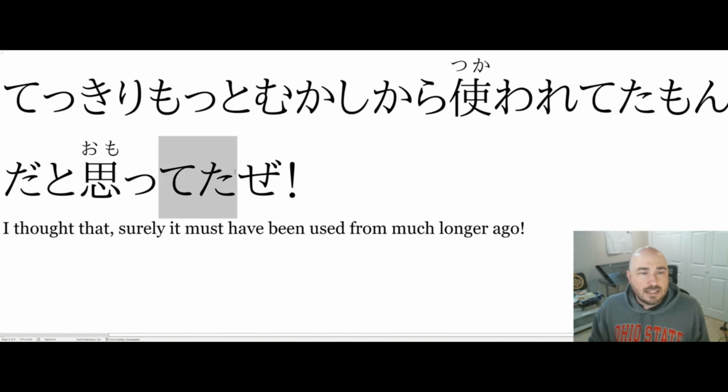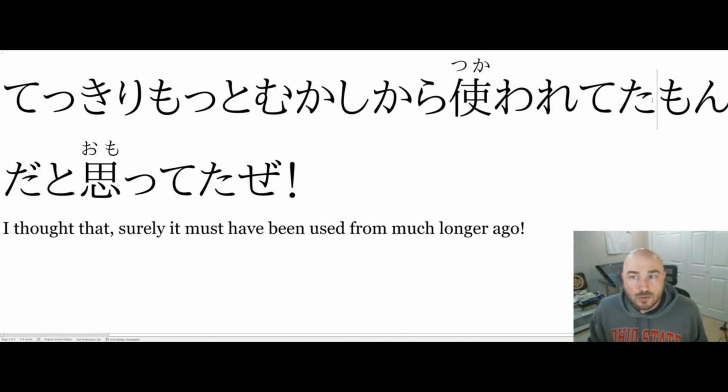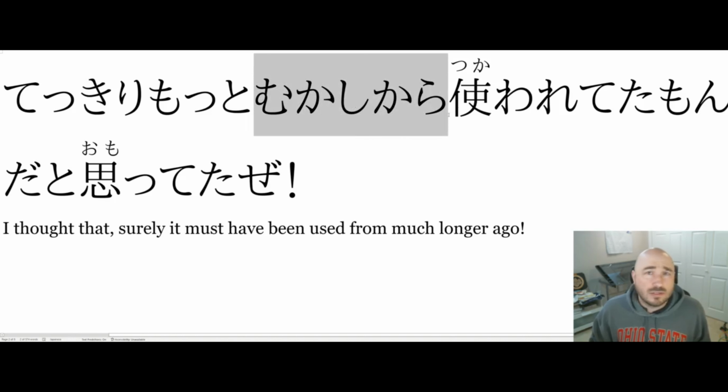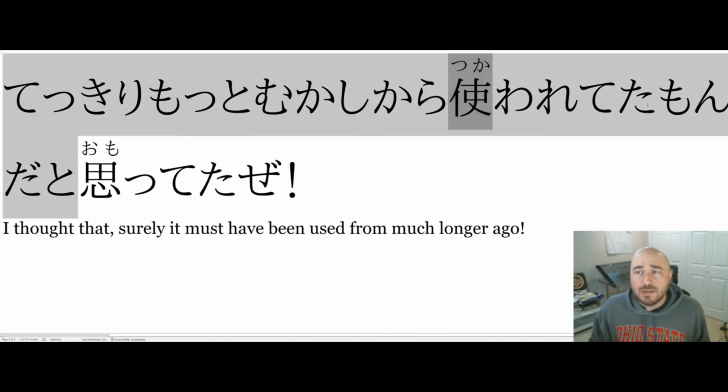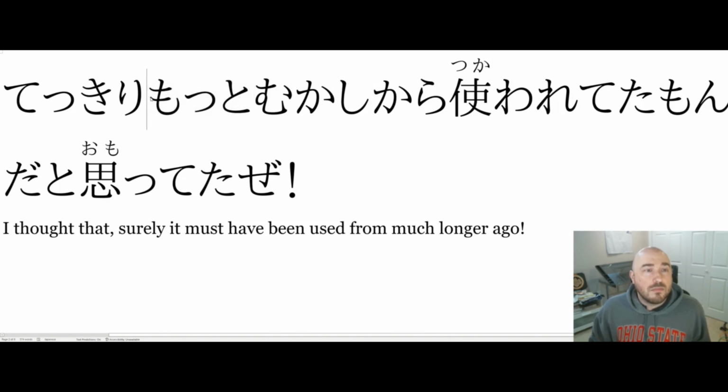This is just like this te ta over here. Had been, and was being, had been. And this is passive, so had been, and the verb is tsukaimasu, tsukao, had been used, was being used, kara, from a time, mukashi kara, from a long time ago in a galaxy far away, it had been being used, I thought. Moto, much earlier.